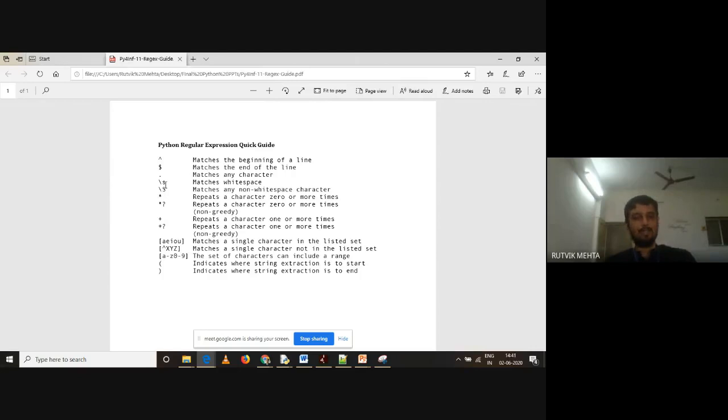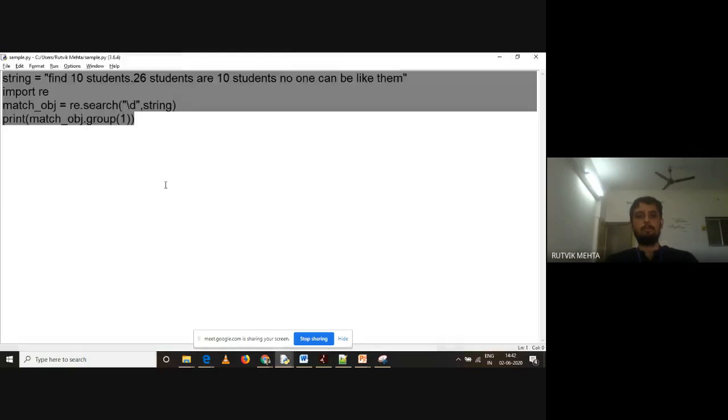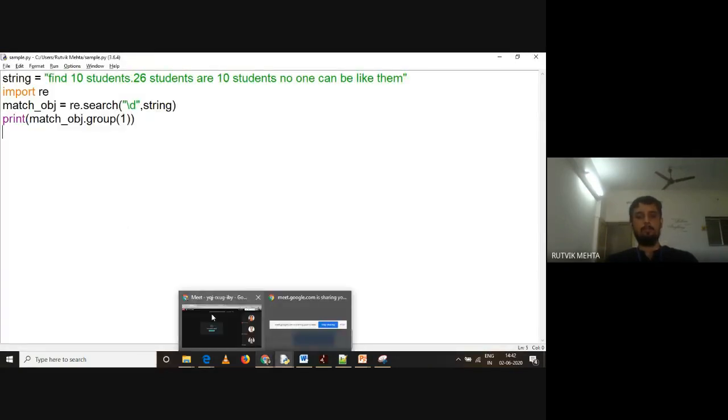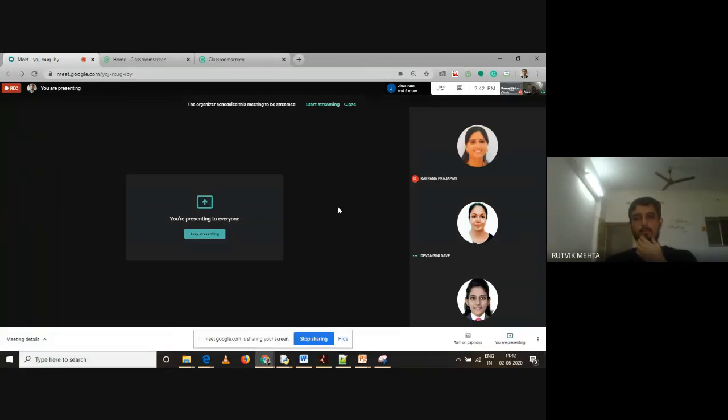If you have any doubt related to symbols, do let me know. Otherwise, I'm starting with small programs in regular expression, right? Because right now I'm not going to work with big programs. Later on, tomorrow or the day after tomorrow, I'll show you how you can use regular expression to extract data from a larger file also, right? So, any doubt in the symbols which we have used till now? Any doubt, please let me know. No, sir. Okay, great.